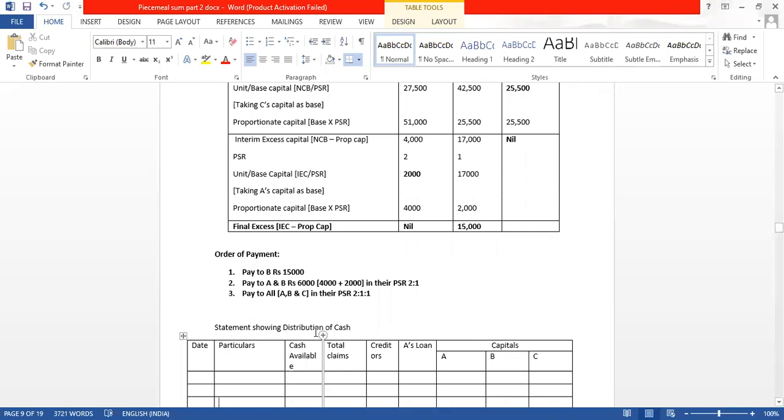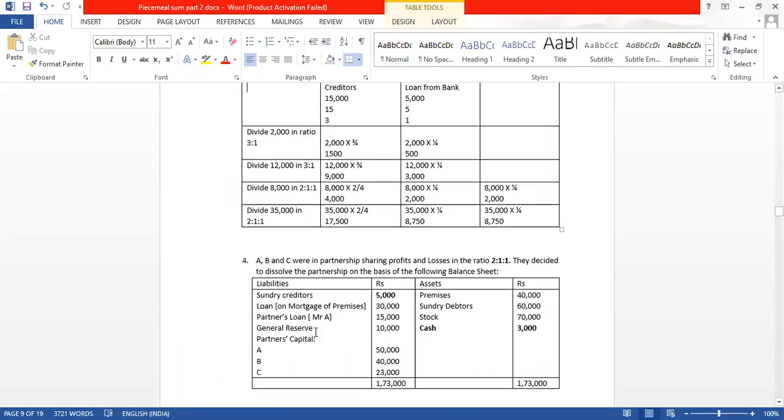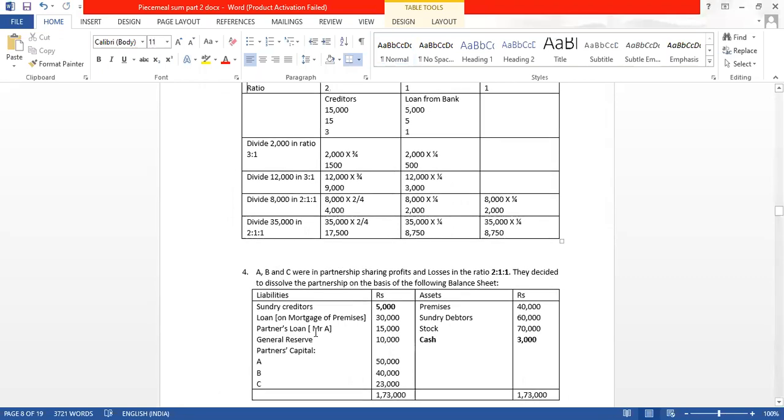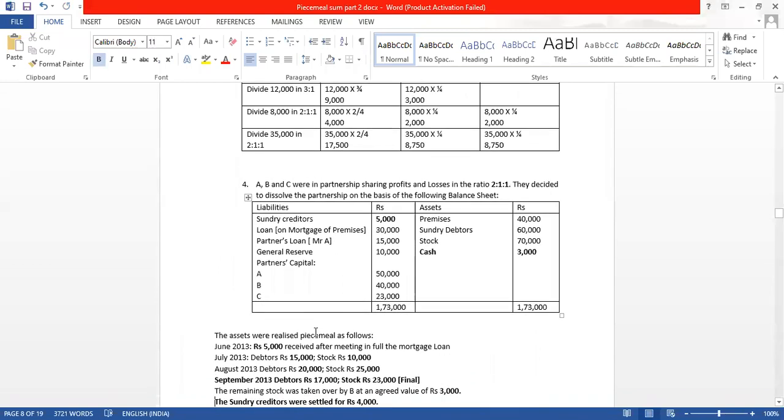Now what we will do is, now we will go to the distribution of cash statement. So here, when did the partnership got dissolved? They have not given the date. They have not given the balance sheet date.